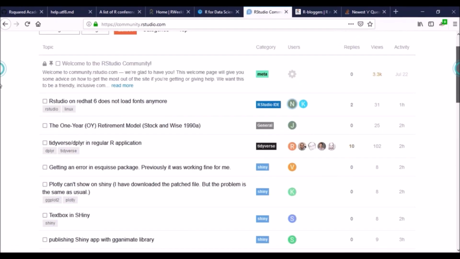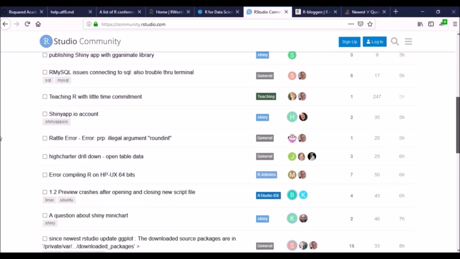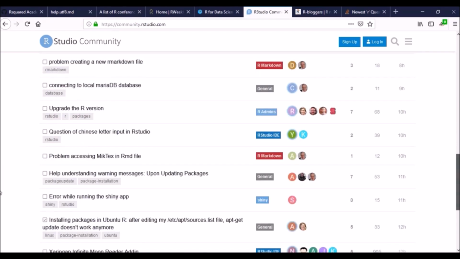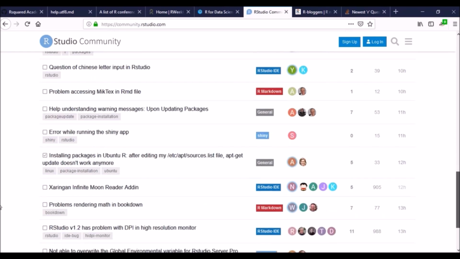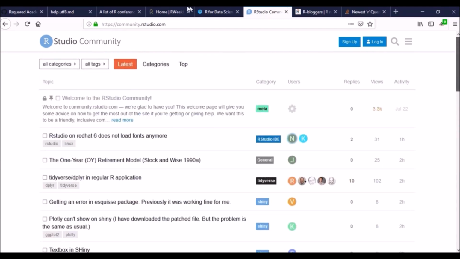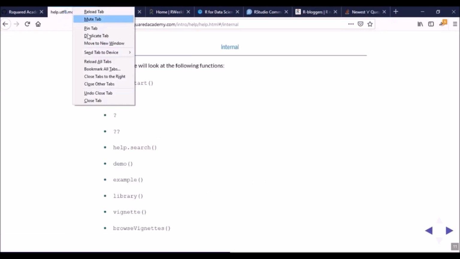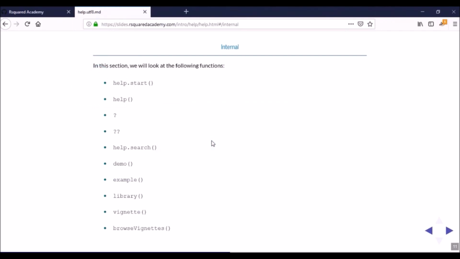Alright, so here's the RStudio Community. You can join and ask questions, and there'll be a lot of good people out there who are willing to help you and who are willing to at least give you some guidance or hints on how you can resolve the issues that you are facing, right? So you can sign up here as well. And then I think I mentioned R-bloggers and Stack Overflow. So those are places on the internet where you can visit and look for help.